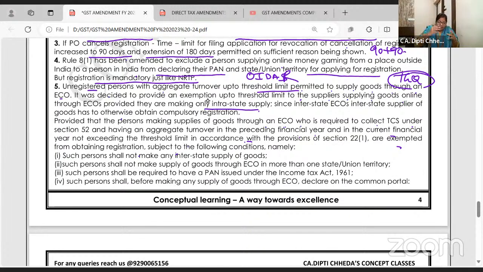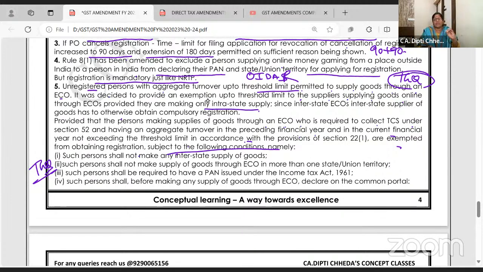I am a supplier in e-commerce operator. छोटा वाला. If I don't cross the threshold limit, I can register with an enrollment number and with PAN. But promise you will not do interstate. ये देखो. Subject to conditions. Theory question. 5 marks. Straight questions they have been asking.